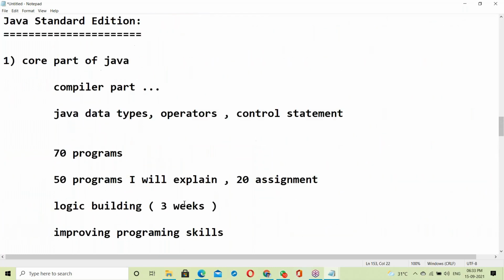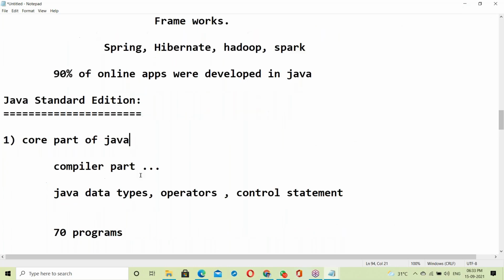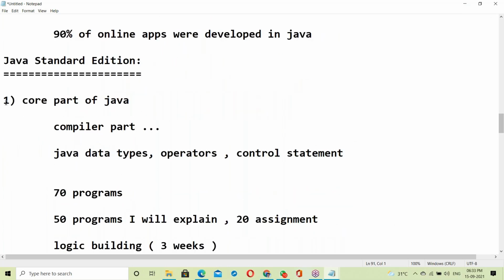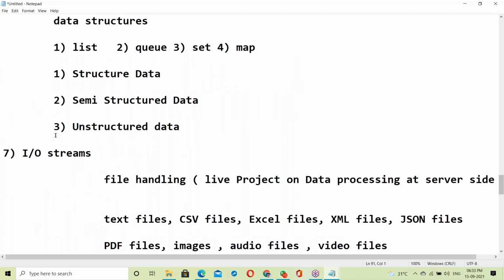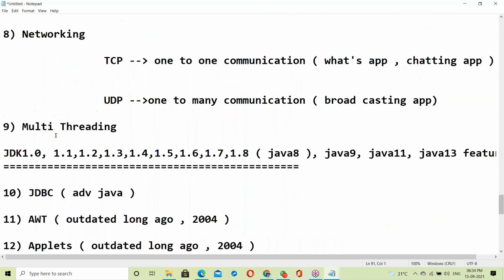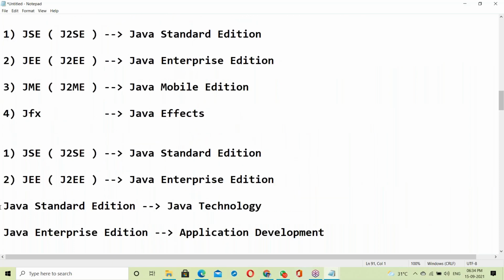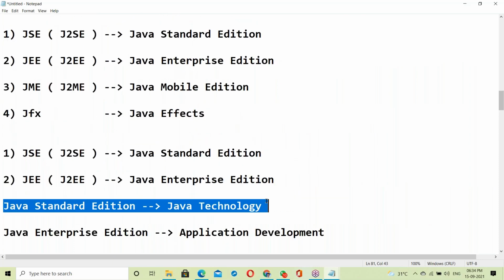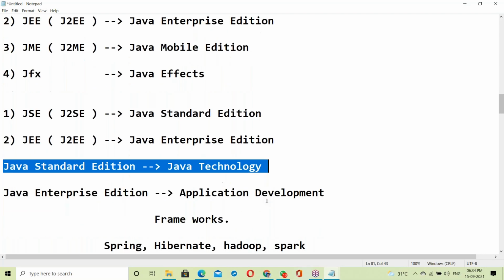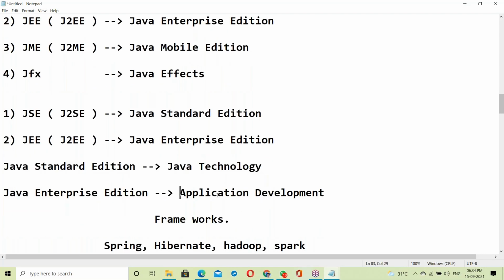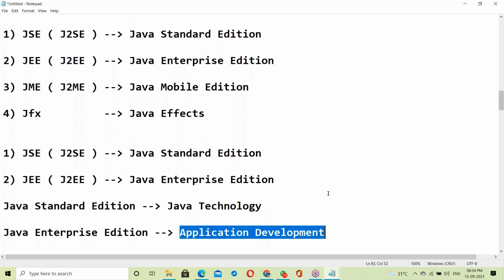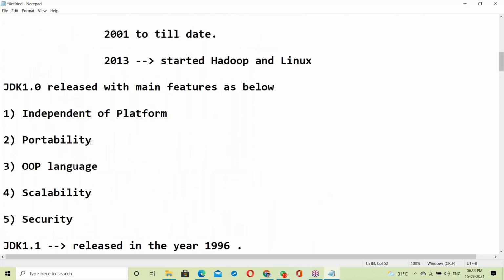I don't want to repeat once again. Yesterday's topic was just given here as a review. Our syllabus is Java SE, Java technology. After learning it, next you have to move to the application development part. That's it. Now let us start.